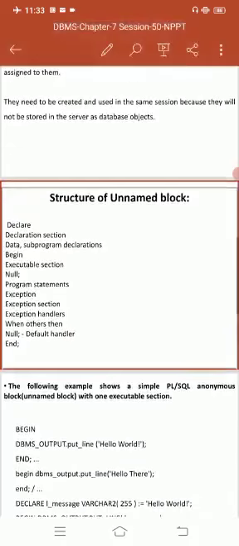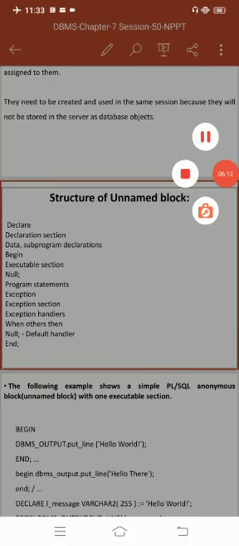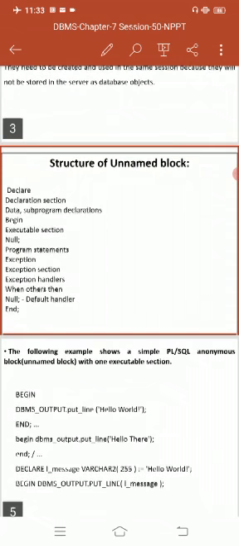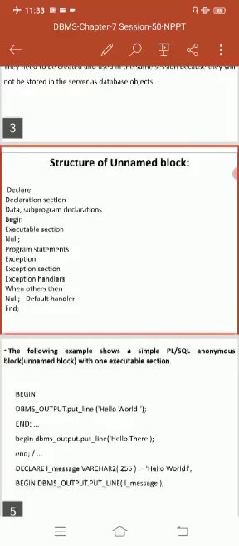In the declaration section it has data, subprogram, and declarations. Next, begin, the executable section, which has program statements. Next, the exception handling section, with exception handlers, when others then null, the default handler. This is called the structure of an unnamed block.